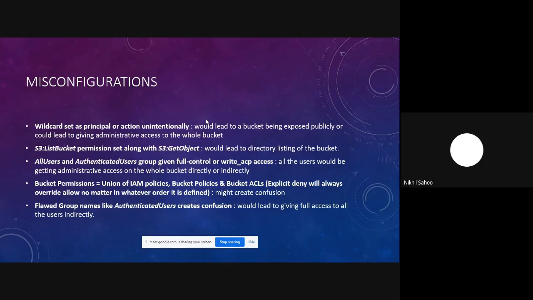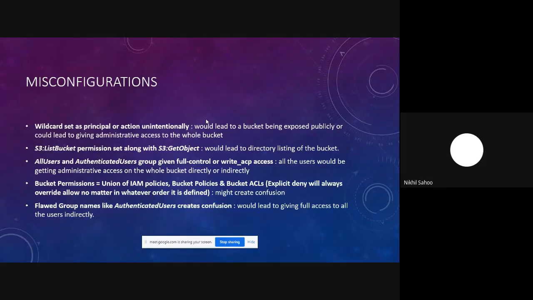Basically, that was an audit report conducted by a third-party vendor. Only because of the list bucket permissions was I able to know that this particular file existed in that particular bucket. Then, using the S3 get object permission, I was able to download that file. If the list bucket permission wouldn't have been there, then obviously I wouldn't have been able to know that this particular file name existed in that bucket. So these kinds of additional permissions should be avoided and should not be provided to a public user if it is not required.